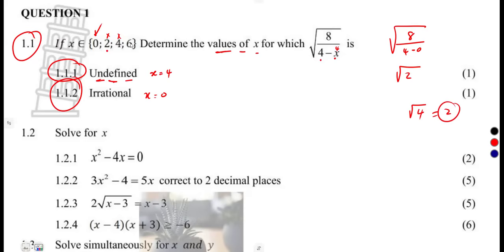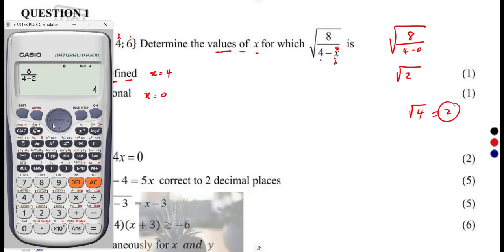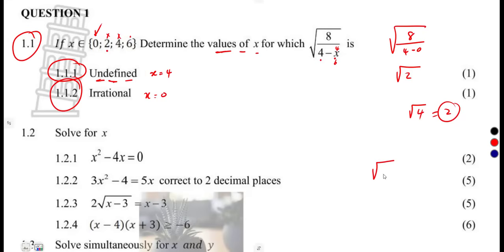Then the square root, when x is what? When x is 6, when you put a 6, it is going to be negative. If you put x as 6 here, this is going to be negative 4, and you cannot actually simplify the square root of negative 4. We cannot refer to these as irrational numbers. These are actually complex numbers, which we cannot simplify.